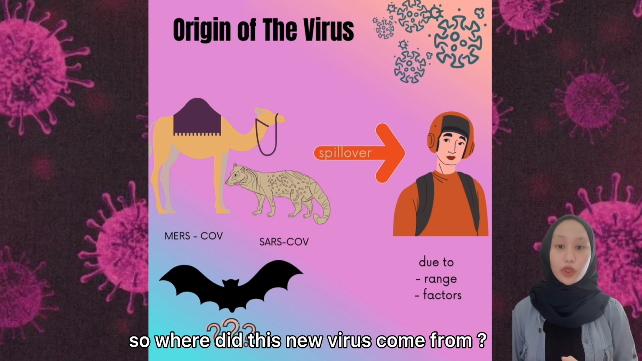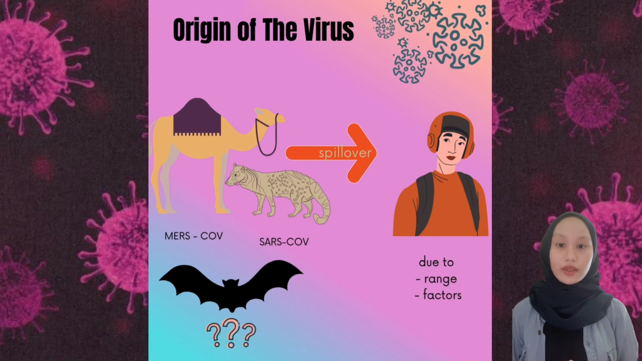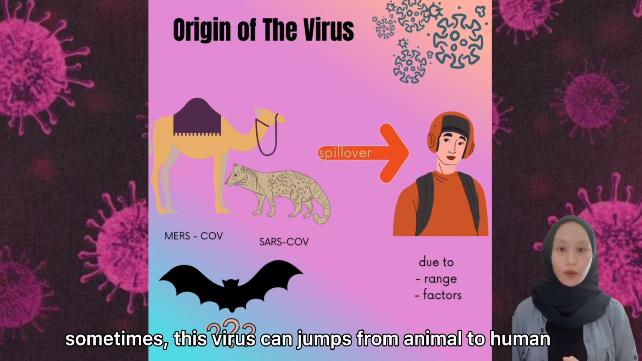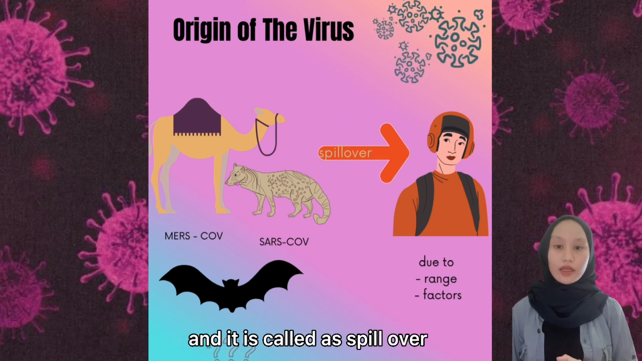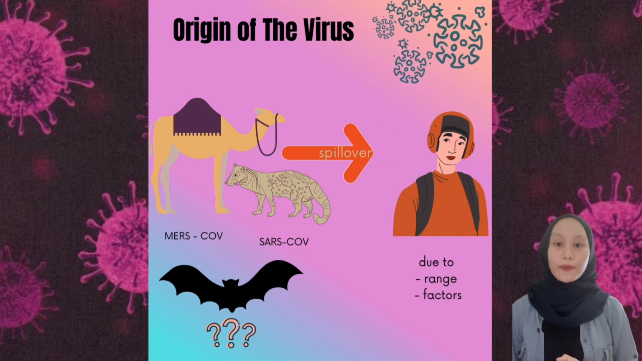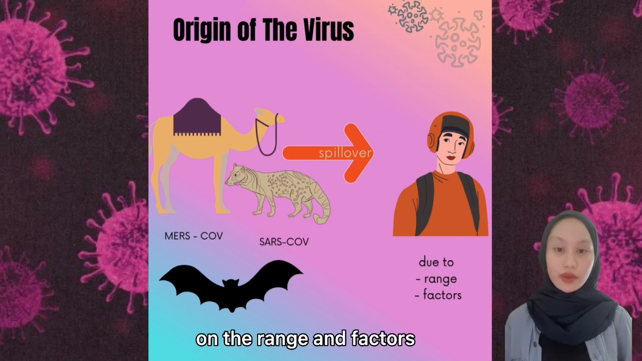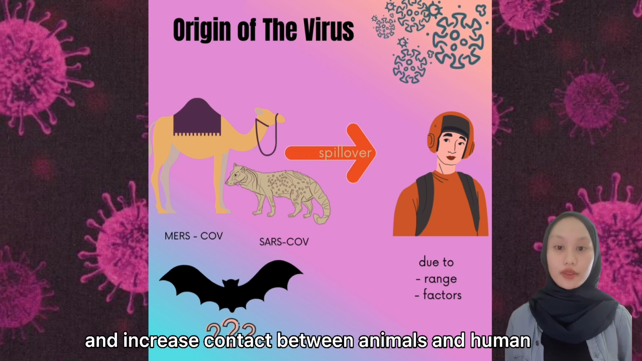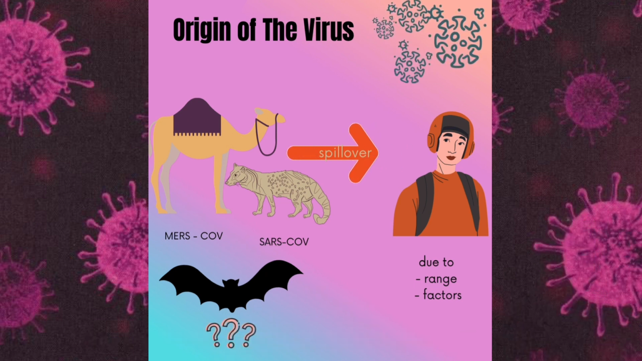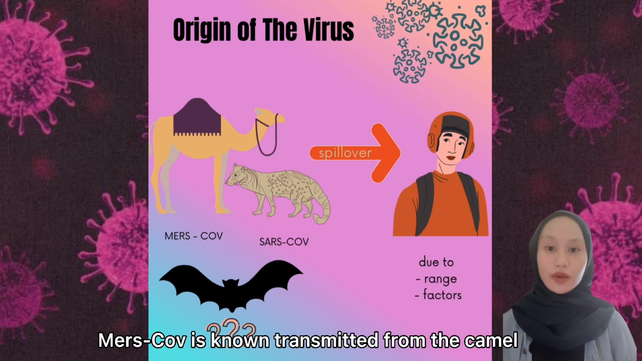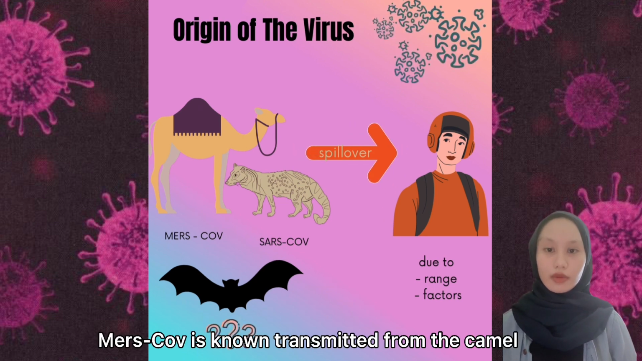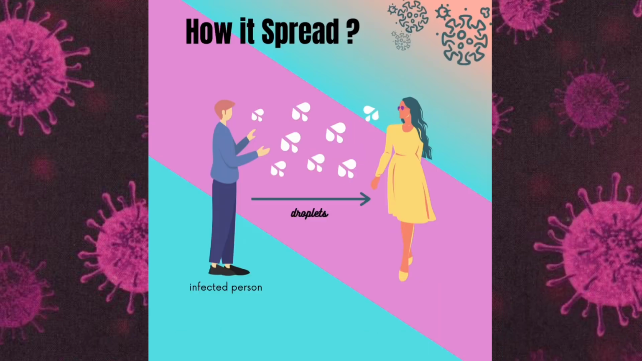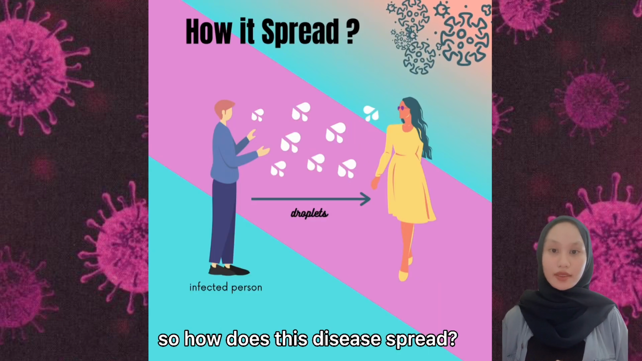So, where did this new virus come from? Coronaviruses circulate in a range of animals, and sometimes these viruses can jump from animals to humans, which is called spillover. It also depends on a range of factors such as mutation of the virus and increased contact between animals and humans. For example, MERS-CoV is known to be transmitted from camels, and SARS-CoV is known to be transmitted from civet cats.